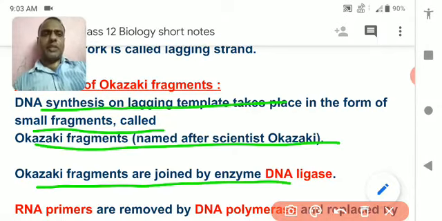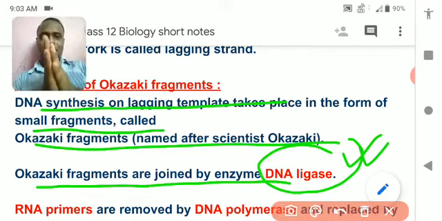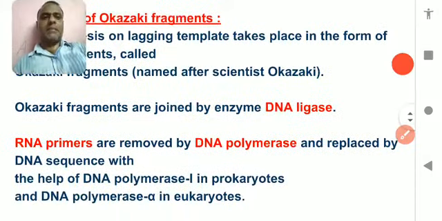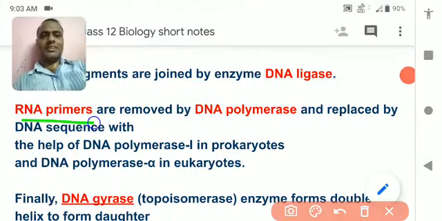Okazaki fragments are joined by DNA ligase. Ligase means the substance which helps in ligation, or sticking. So this enzyme helps in the sticking. Understood? The RNA primers are removed by DNA polymerase and replaced by a DNA sequence.